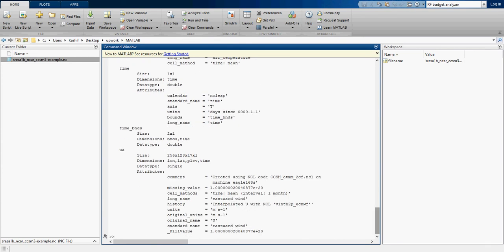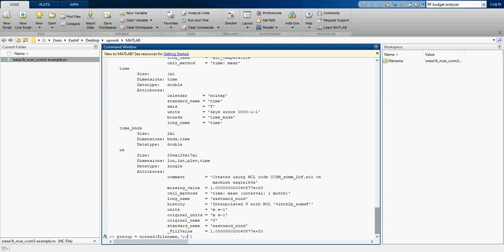First of all, we name it precip. Precip is actually the precipitation flux. Precip is equal to, now we are going to use a command ncread, and it is going to read the source file, file name, and then in the apostrophe you write down the name of the variable which we saw earlier.